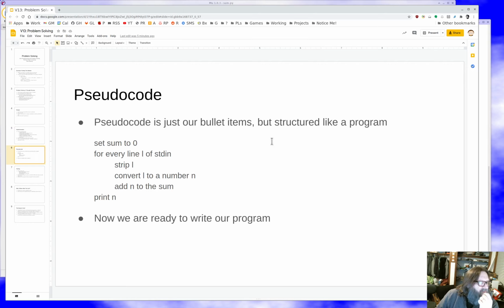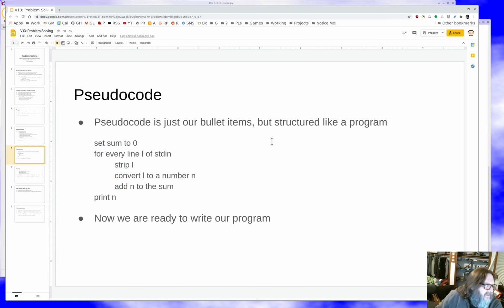So here's more like pseudocode. This is sort of our things written in English. So notice this isn't Python. I can't feed it to the Python interpreter. It will just refuse. It'll say syntax error all over the place because we didn't use the right syntax.